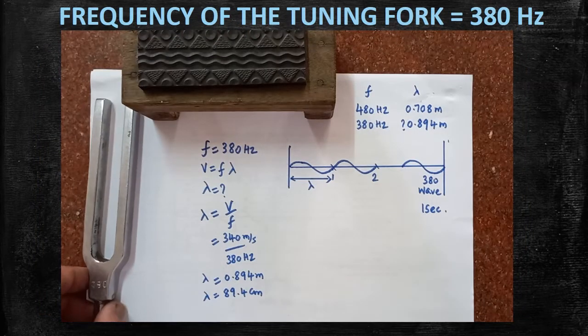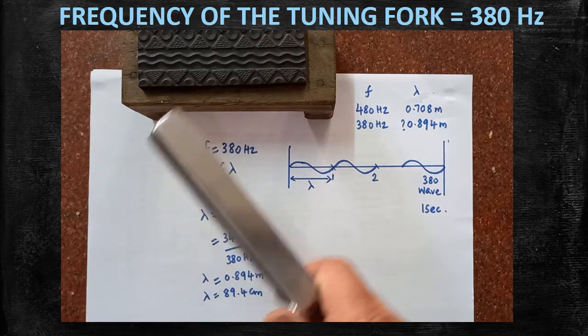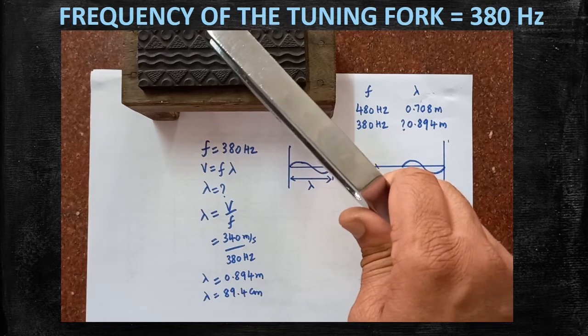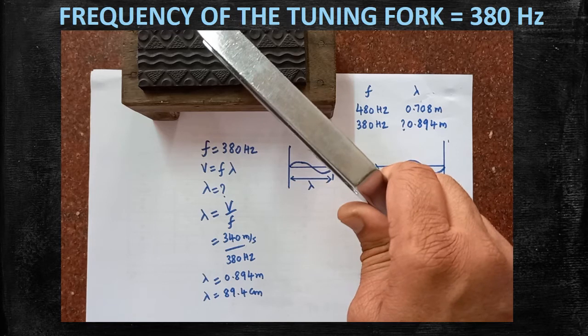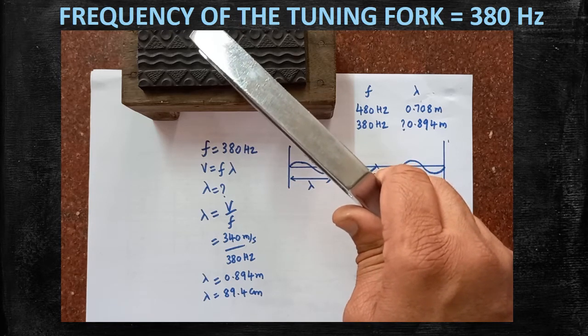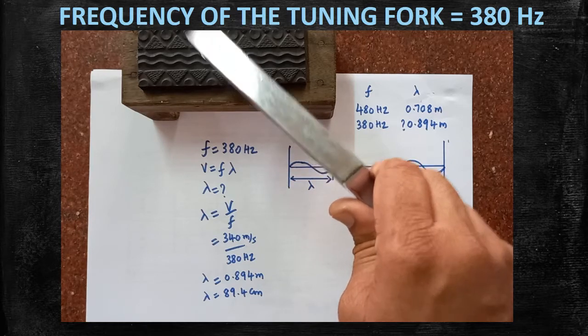Now we will observe the sound which is produced from the 380 Hertz tuning fork. Now I am going to hammer the tuning fork on the rubber pad. I am going to bring the microphone very close to the prong of the tuning fork. Now you can see some variation in the sound from the 380 Hertz tuning fork compared to the 480.